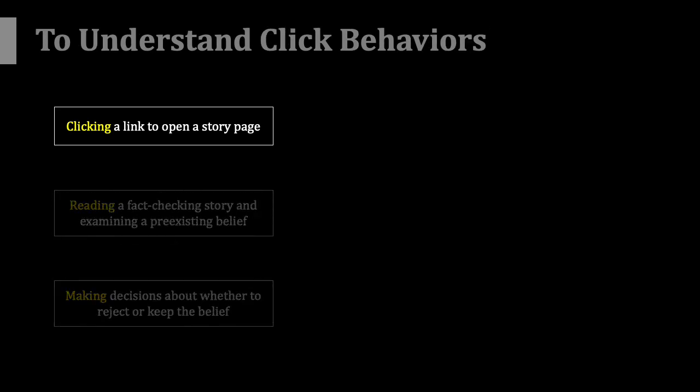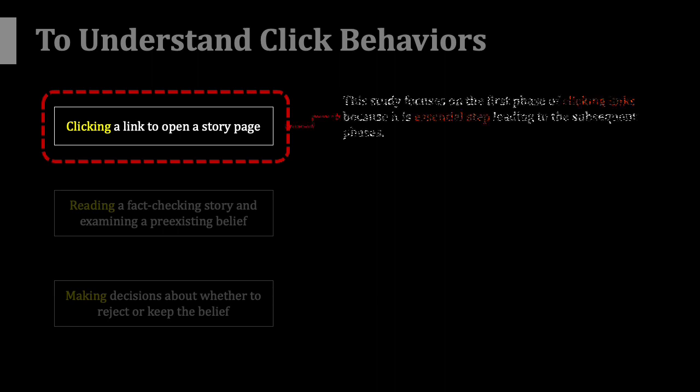This study focuses on the first phase of clicking links because it is an essential step leading to the subsequent phases. In particular, we consider users clicking on links related to facts that contradict their pre-existing false beliefs rather than on links related to congenial facts, and on selective avoidance rather than selective exposure.